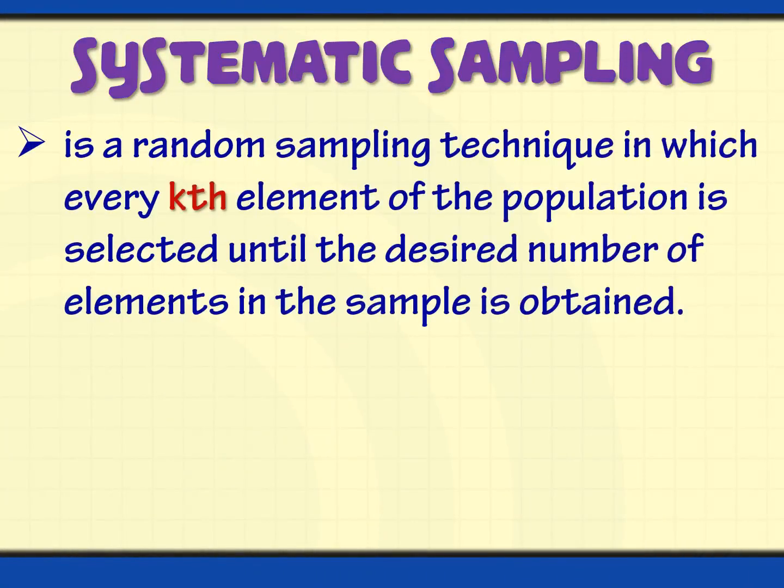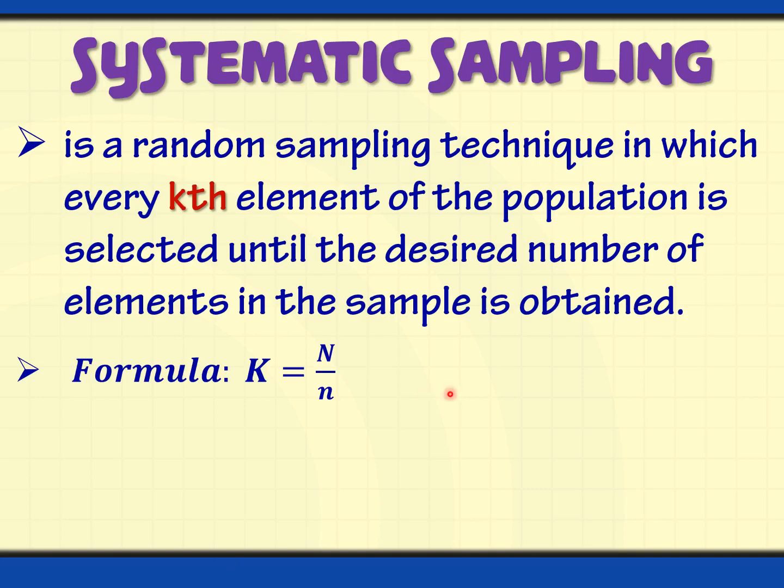Next is the systematic sampling. It is a random sampling technique in which every kth or nth element of the population is selected until the desired number of elements in the sample is obtained. So we usually use this formula: k equals capital N divided by small n. Capital N refers to the number of the population, and small n will be the number of samples needed. And therefore, we can determine what will be the pattern for the k.